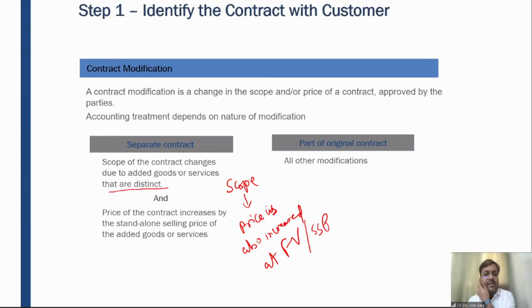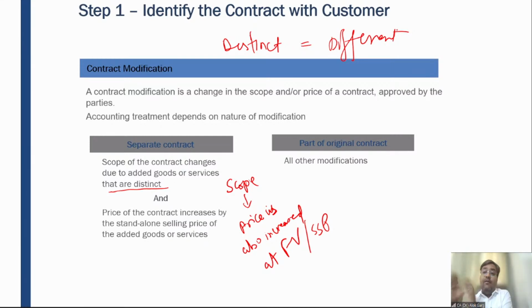What is the meaning of distinct? Distinct means different. You will find this word a lot of places. Distinct means different. So after modification, if the added goods and services are different, then...